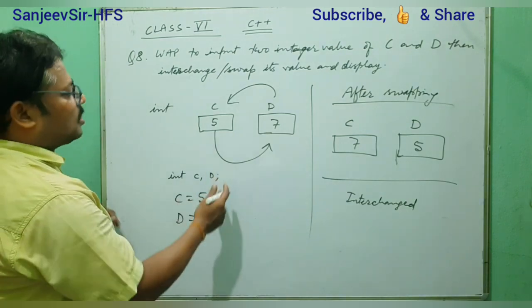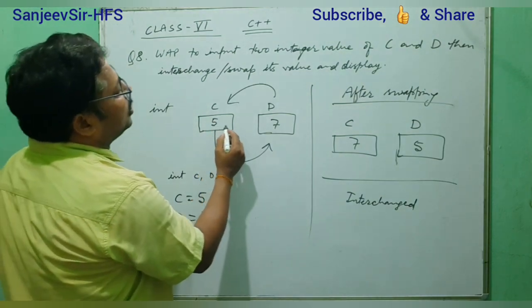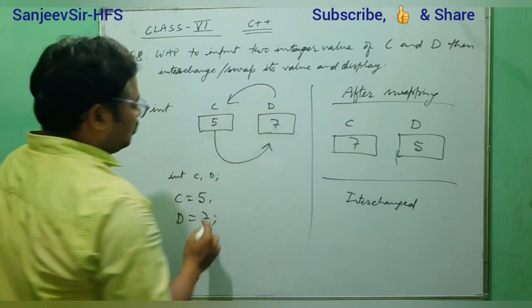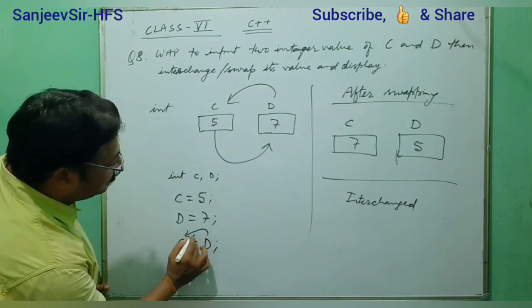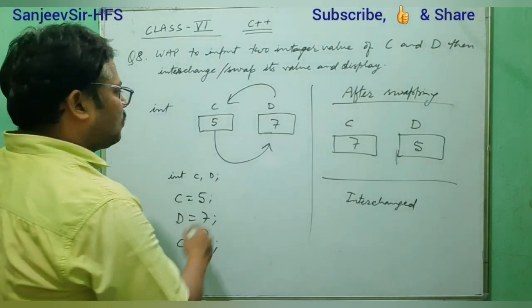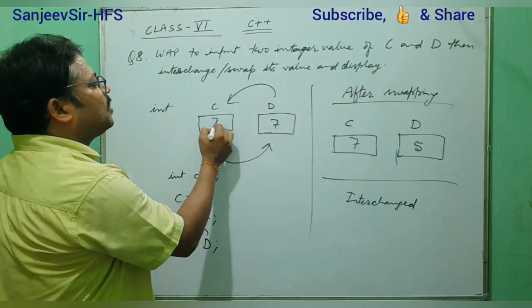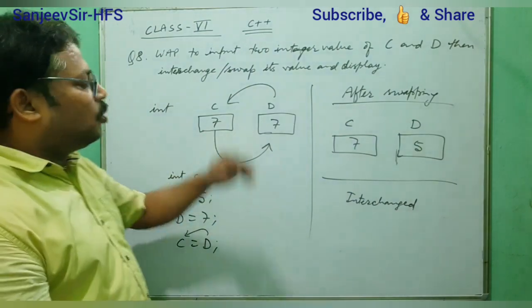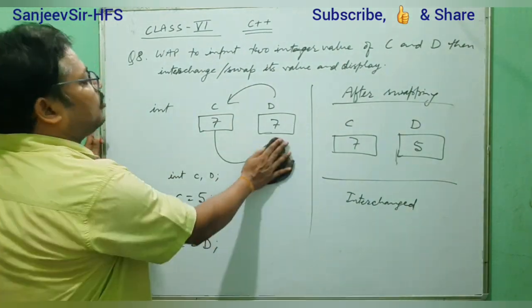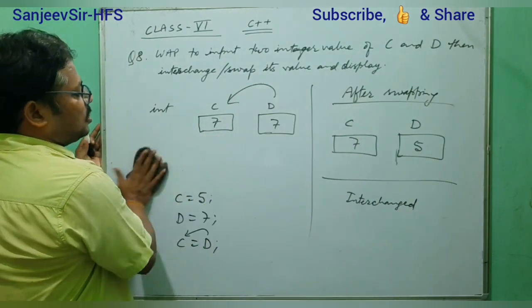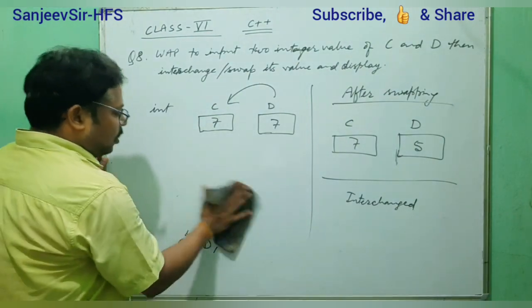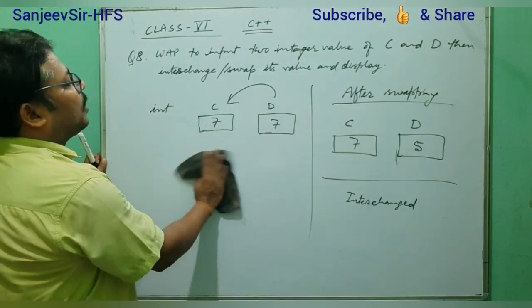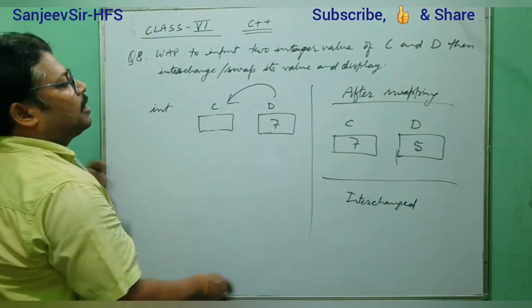When we change, suppose first we put the D value into C. When we write C is equal to D, it will be assigned, but it will overwrite. That means C will not have 5, C will have 7. Both will become 7, 7. So in this situation we cannot interchange the value. For interchanging the value we need a third variable. Now we understand how we have to interchange.